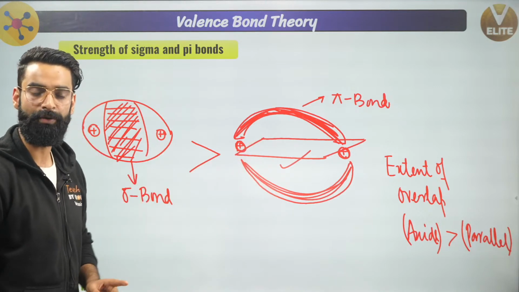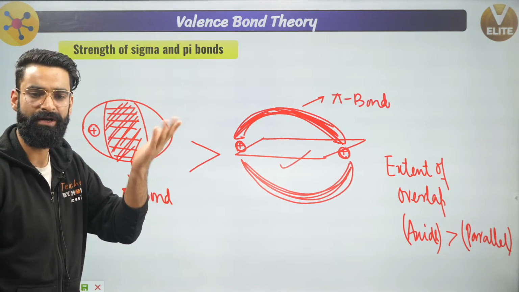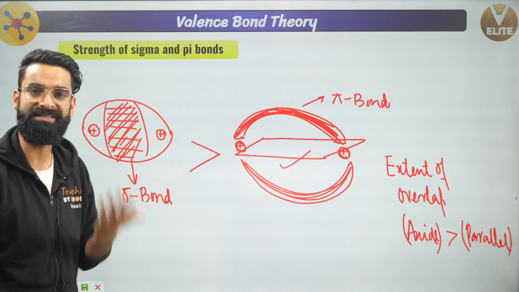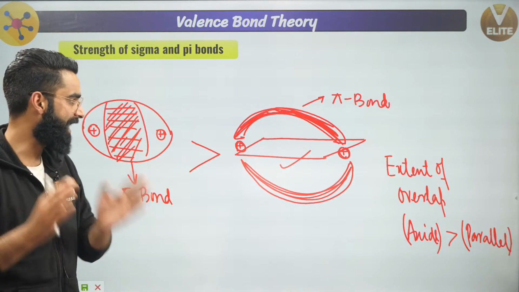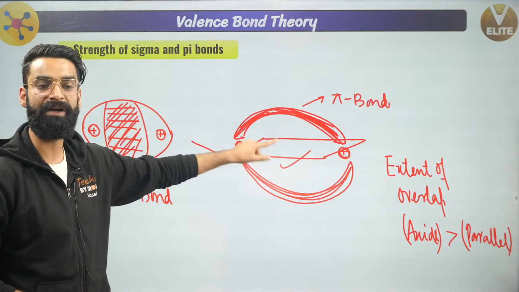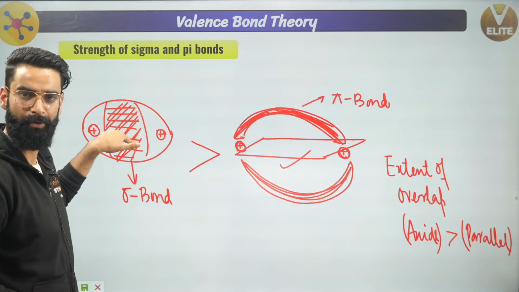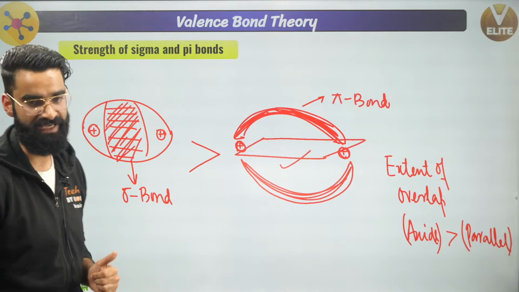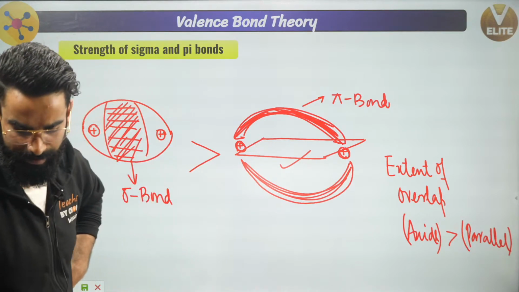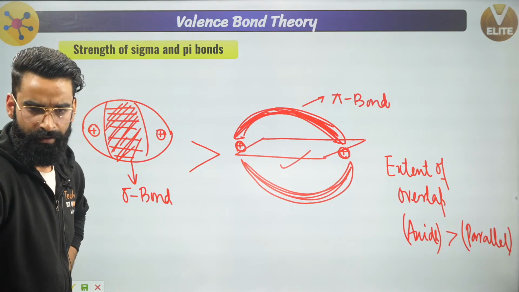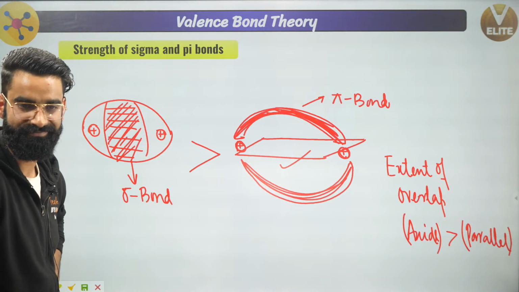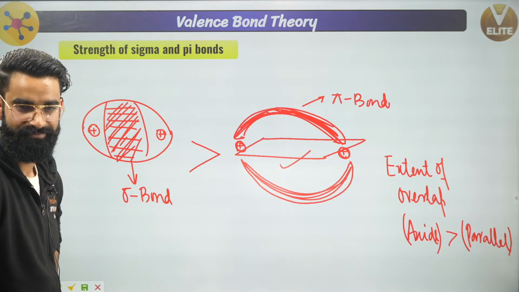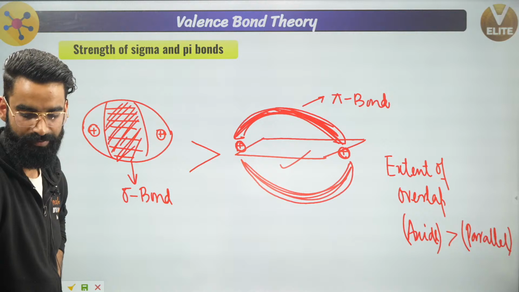Wherever the repulsions are more, I'll say the energy of the system is more, and wherever the energy of the system is more, stability is less. So I can say your pi bonds are comparatively less stable than sigma bonds, or I can say the strength of the pi bond is less than the strength of the sigma bond. I'm sure this is clear to everyone. Correct? Let me know in the chat box if it is clear.